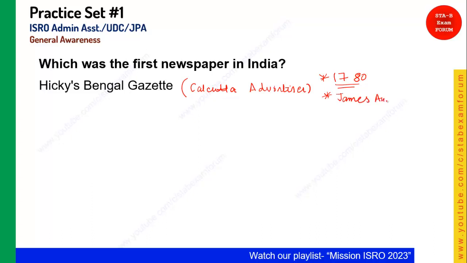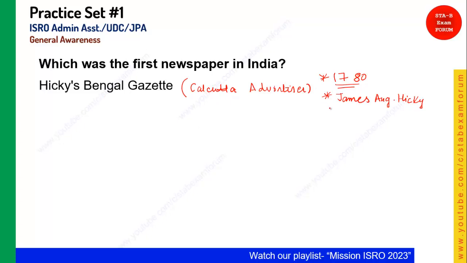Since he was the publisher of this paper, it is popularly known as Hickey's Bengal Gazette. And as the name suggests Bengal, it was released in Kolkata. Now it's Kolkata. Previously it was known as Calcutta.